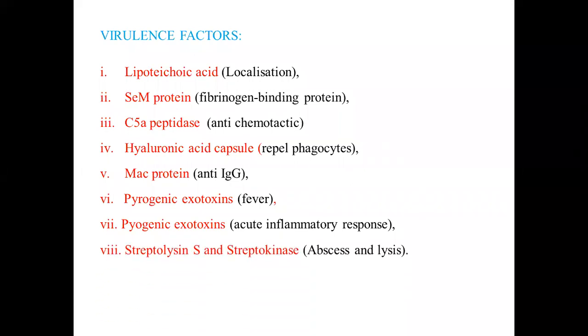And these two enzymes, streptolysin S and streptokinase, are two proteins from the bacteria which further help in abscess formation and lysis of the host cells, leading to more destruction of the affected area. There are also certain factors, like some cytokines, which I don't think it is necessary to deal with here. So overall, these eight or nine types of virulence factors lead to different types of pathogenicity and contribute to the bacteria's pathogenicity.